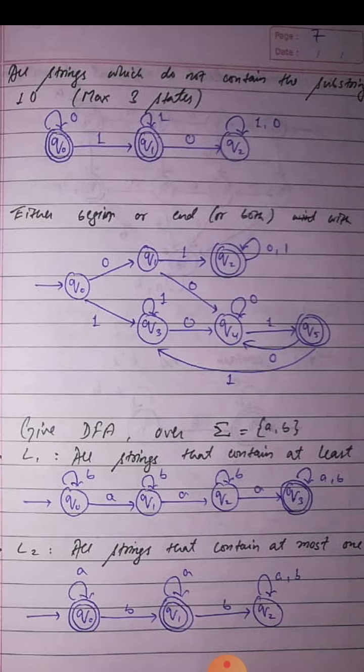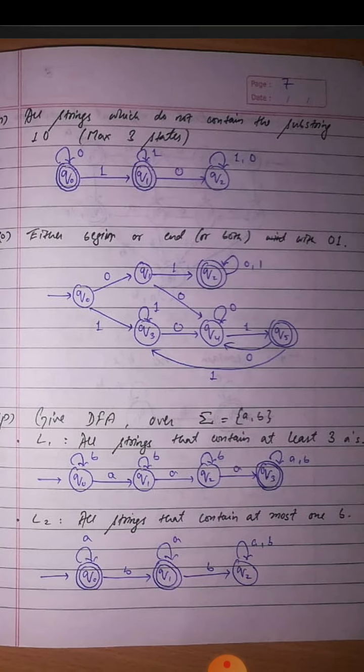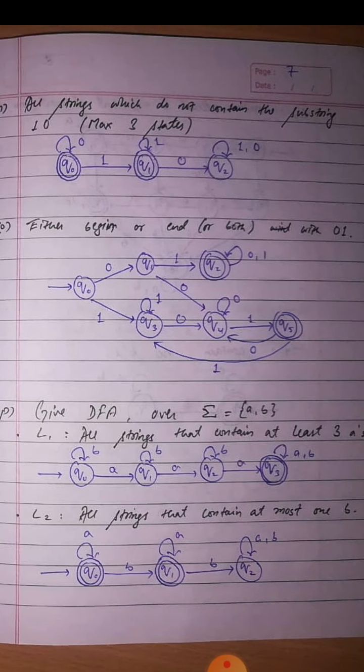All strings which do not contain the substring 1 0. All strings which do not contain the substring 1 0. Now we will design for strings which do not have 1 0. It is very simple, but first we will design a DFA for the strings which contain 1 0. Okay, so how can we design that?